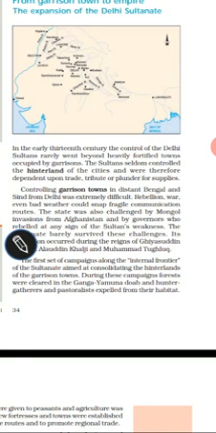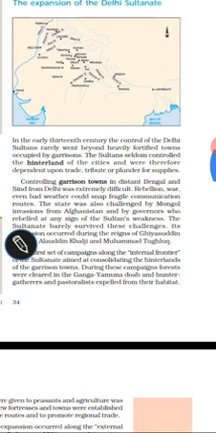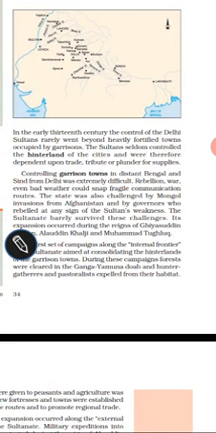Controlling garrison towns in distant Bengal and Sind from Delhi was extremely difficult. Rebellion, war, even bad weather could snap fragile communication routes. The state was also challenged by Mongol invasion from Afghanistan and by governors.